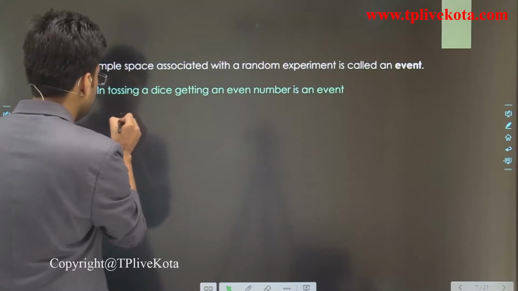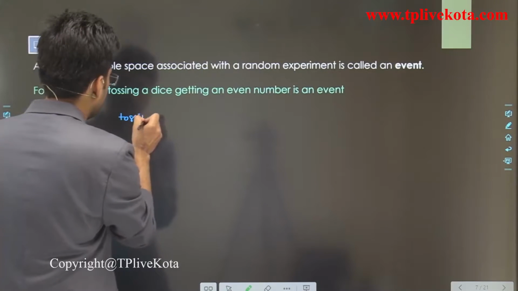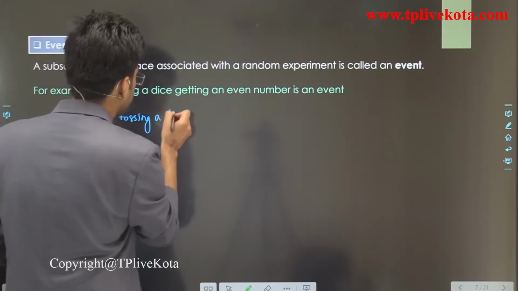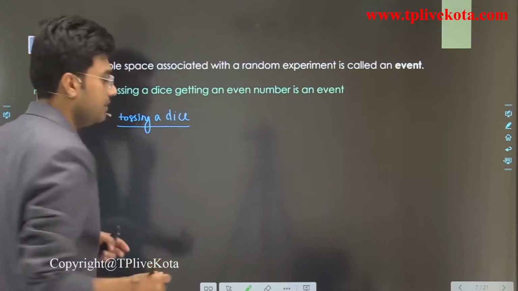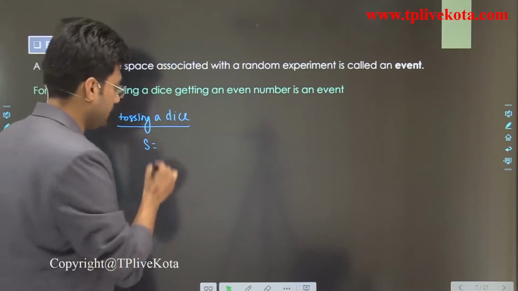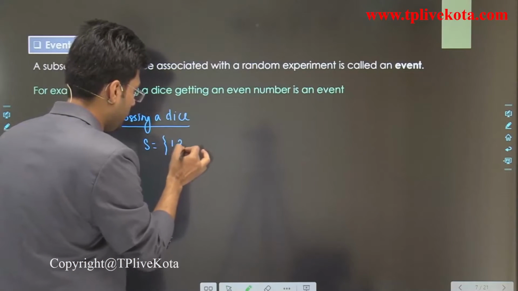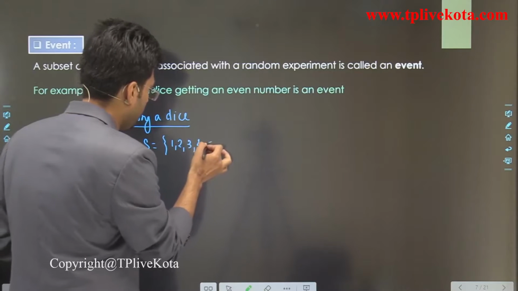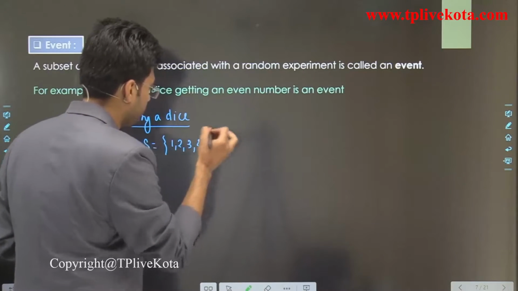If we toss a dice, the total possible outcomes, that is the sample space, are 1, 2, 3, 4, 5 and 6.